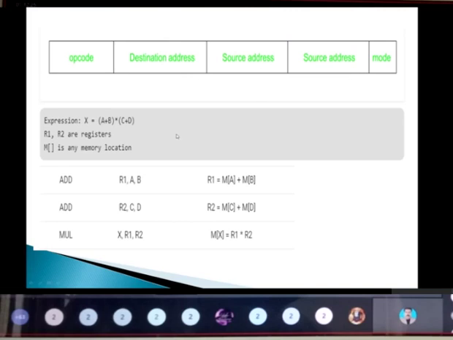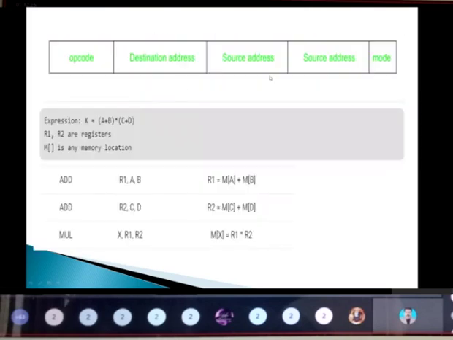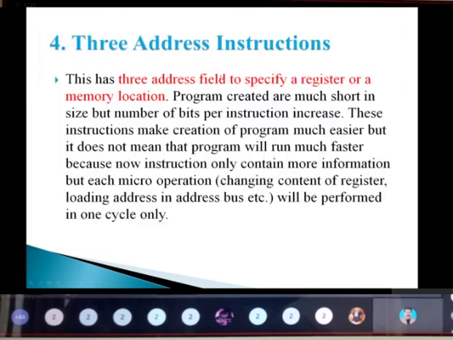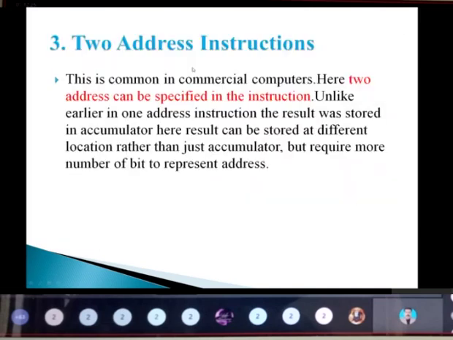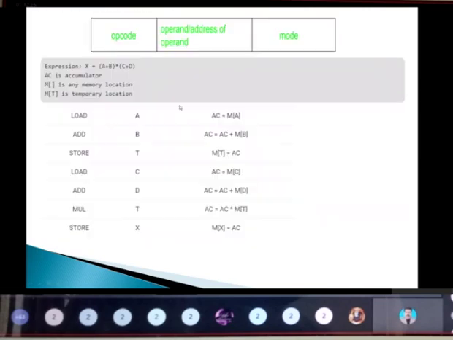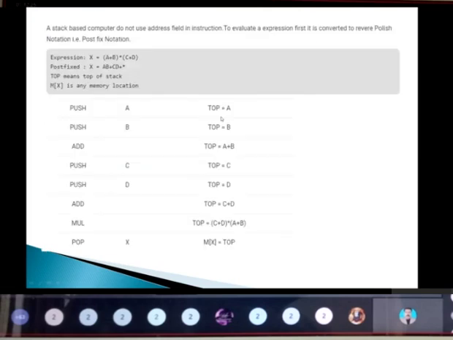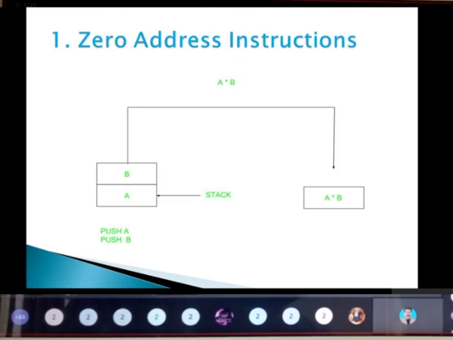In the previous case we had two addresses, so two address instructions. Before that we had one address, so one address instruction. Before that we didn't have any address, using the stack only to do all the operations, so we call it a zero address instruction.